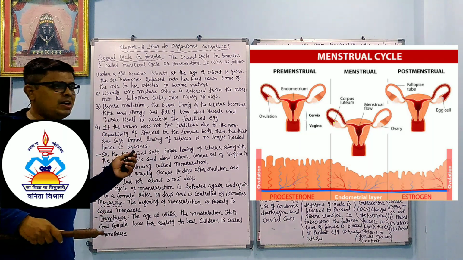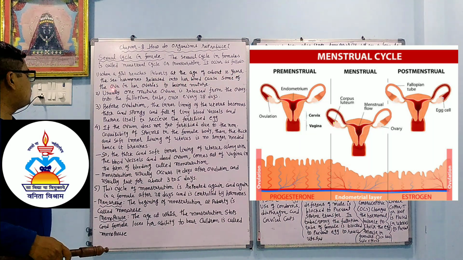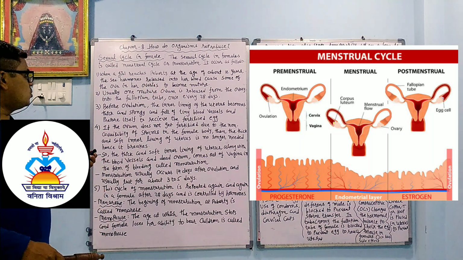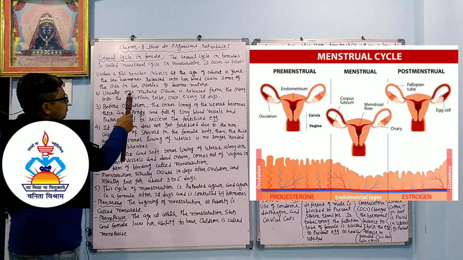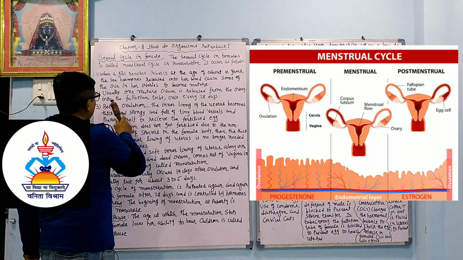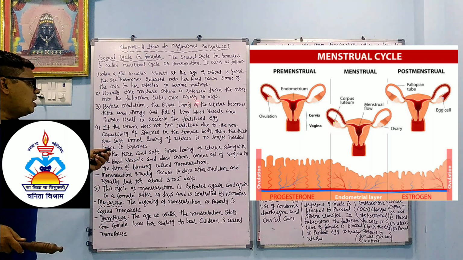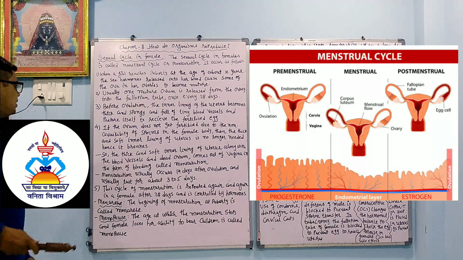So when the girl reaches puberty, at the age of about 12 years, the sex hormone released into her blood causes some of the ova in her ovaries to become mature. Usually one mature ovum is released from the ovary into the fallopian tube once every 28 days.